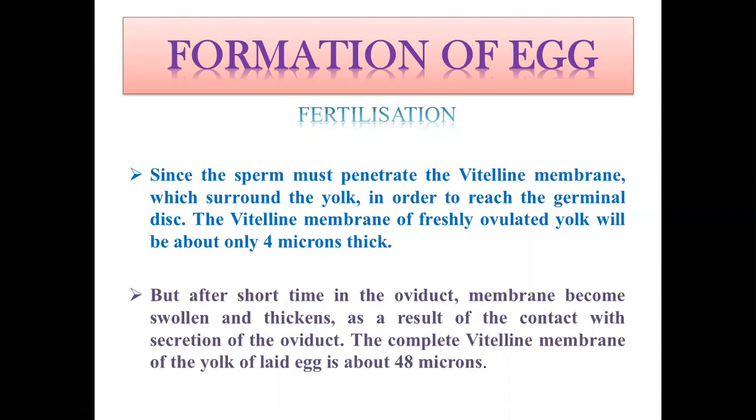But after a short time in the oviduct, this membrane becomes thickened, around 48 microns, so it will be difficult for sperm to penetrate it. So it is advised that once the hen is mated, for 2 weeks there is no need for any type of mating.